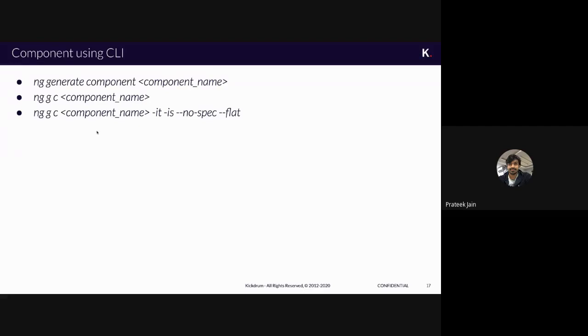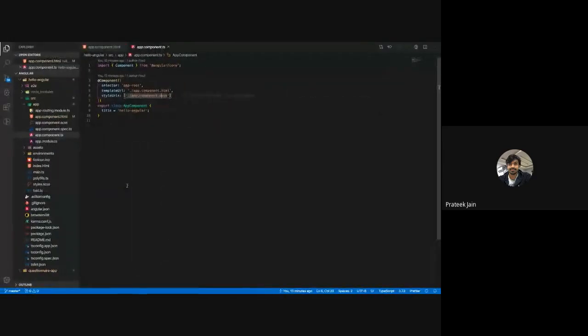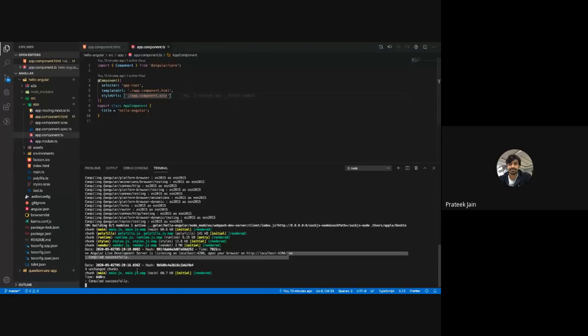Now the way to create components in Angular is by using these three commands. You can use any one of them; it is not that you have to run all the commands. You can use any one command and it will create the component. We'll create one simple component right now and see how it works.